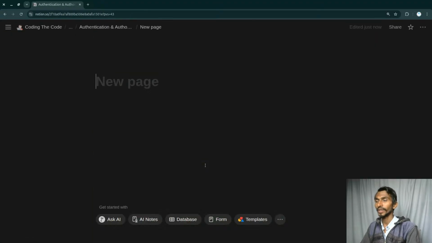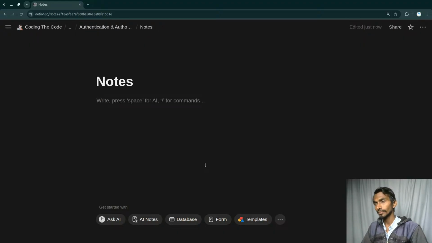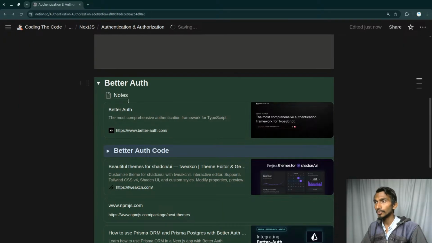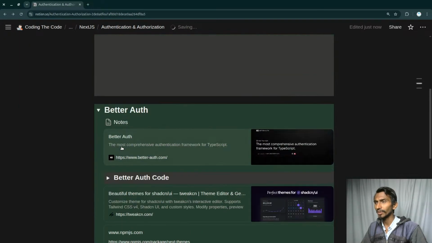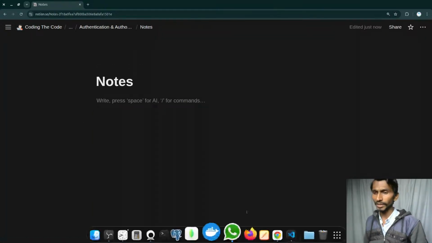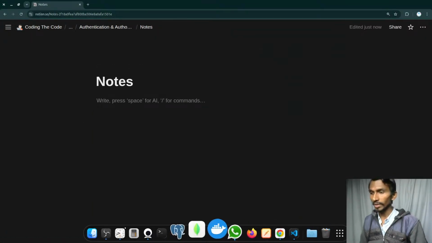/ page, and over here this is going to be notes. Over here I will have my important notes from the better auth side, whatever I have to keep in my mind, and the remaining things are okay, good to keep in mind. So let's talk about the notes. Exactly what do I want to keep in my notes from the better auth side. I have learned it well, that's great, but I do need to create a proper note so that in future I don't get stuck with this.